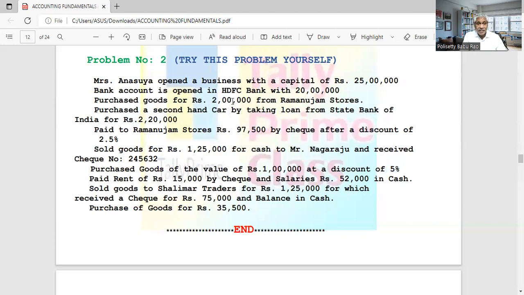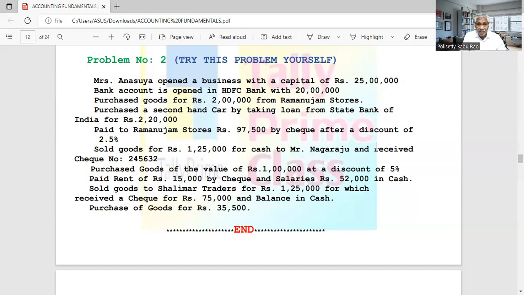Here, in the previous case, the transaction had already taken place sometime back. Now to settle the amount we are paying and we are getting a discount. This discount is called cash discount. To settle an old due, if any discount is allowed, it is called cash discount, which is shown separately in the books as discount paid, discount allowed or discount received, because the total amount was written when the transaction took place.